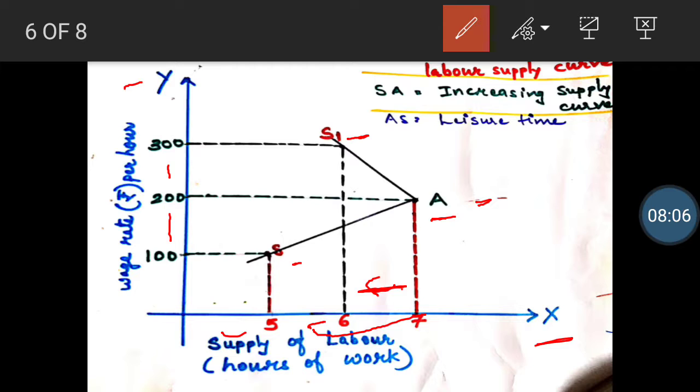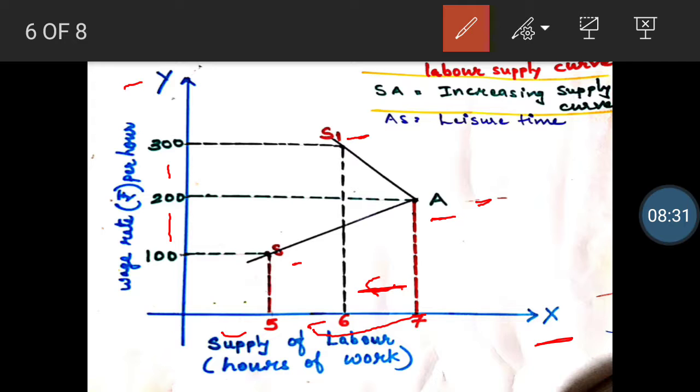Initially, you can see your supply curve is increasing, showing that it goes as per the law of supply. Higher the price, higher is the quantity supplied. But then further, it is an exceptional case where it shows that even if price is higher, still supply of labor or hours of work is lesser.